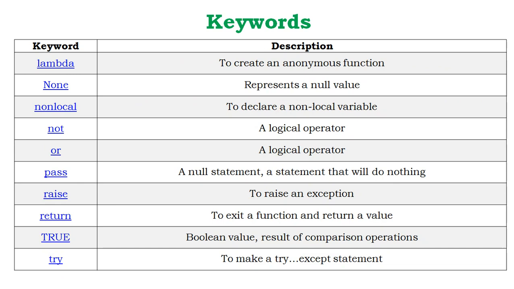Then return, to exit a function and return a value. At the last point, you have to write return if you would like to return some value of the function. True is for a positive result, or boolean plus value, or one value. Next one is try, to make a try except statement. Try catch block is generally used in the Java language. In case of Python, we use try except.